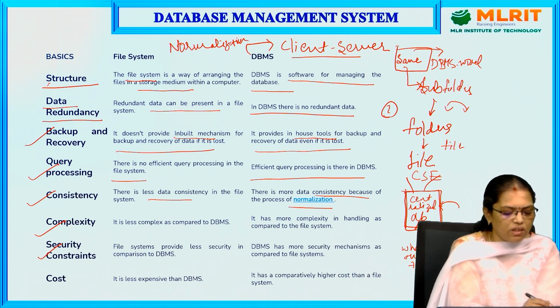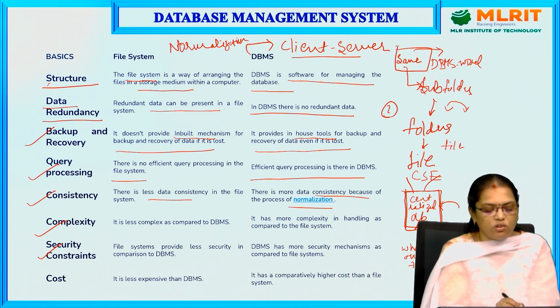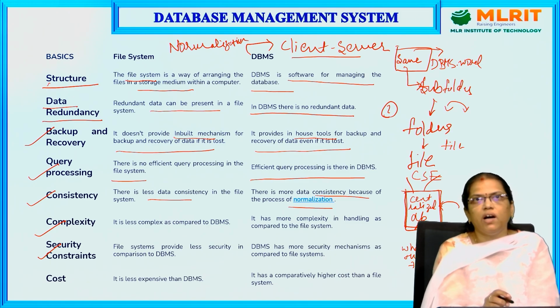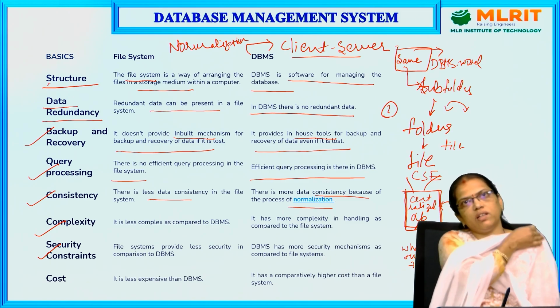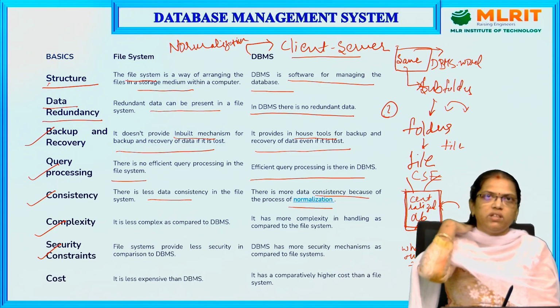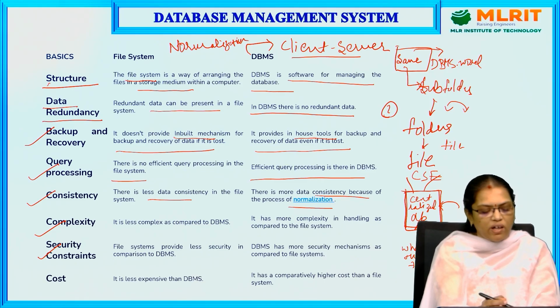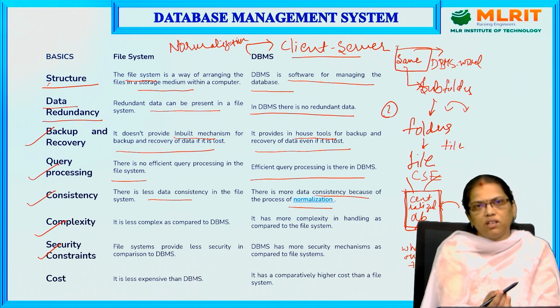The next one is security constraints. What do you mean by security constraints? Let us assume I have saved a file on the desktop and given it a name. In that file, I have my personal information: my name, my profession, my salary, everything. I save the file and store it. Now someone opens the system and searches for the data. That will be easily accessed, so it is less secure.